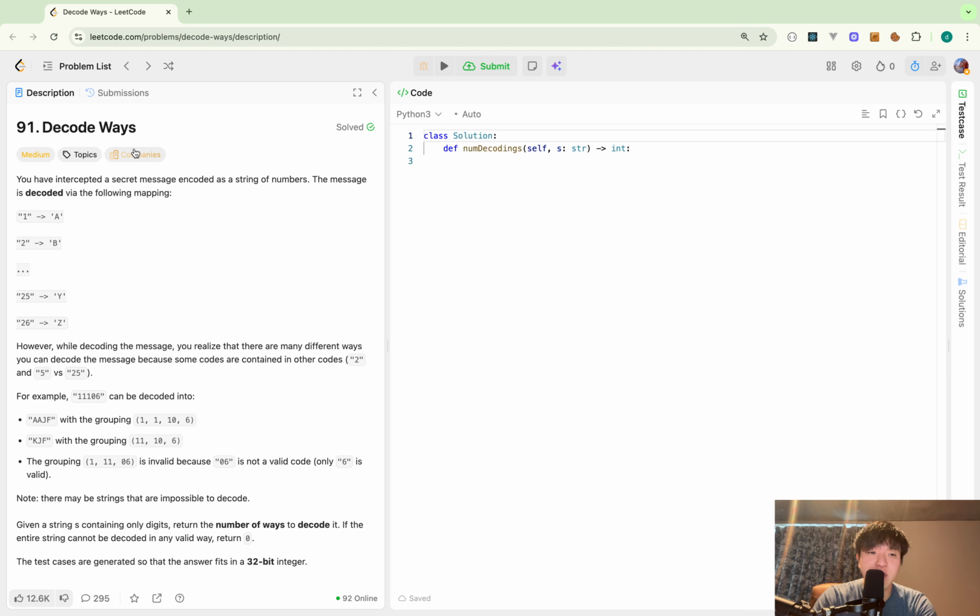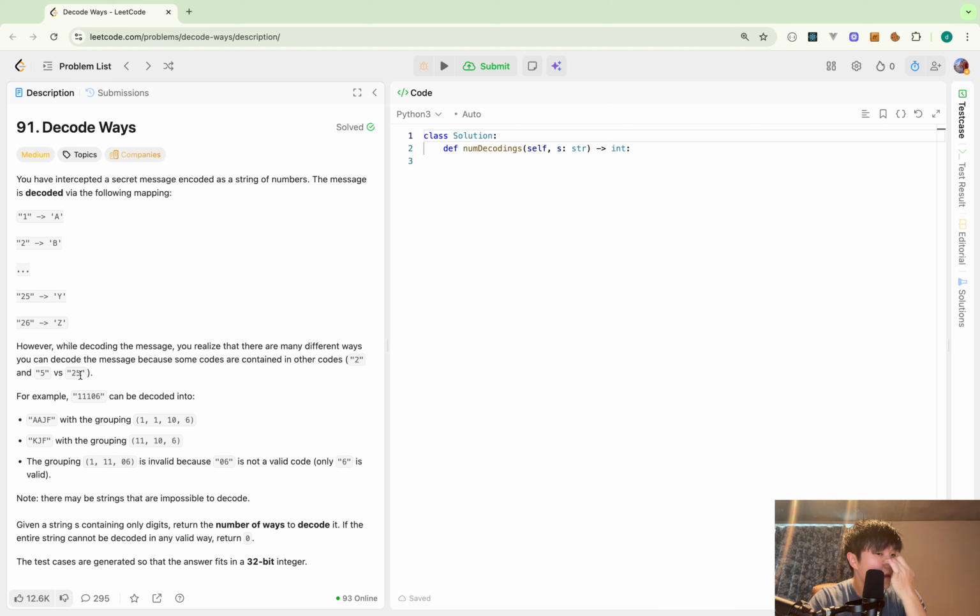You have intercepted a secret message encoded as a string of numbers. The message is decoded by the following mapping: 1 to A, 2 to B, 25 to Y, 26 to Z. However, while decoding the message, you realize that there are many different ways you can decode the message because some codes are containing other codes. 2 and 5 versus 25.